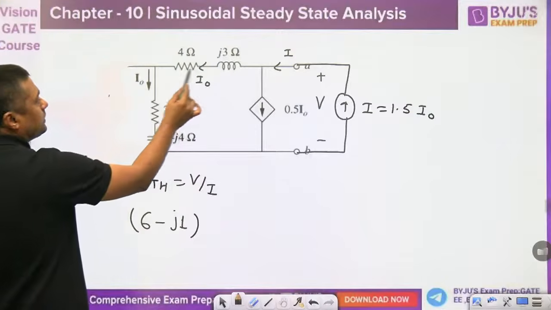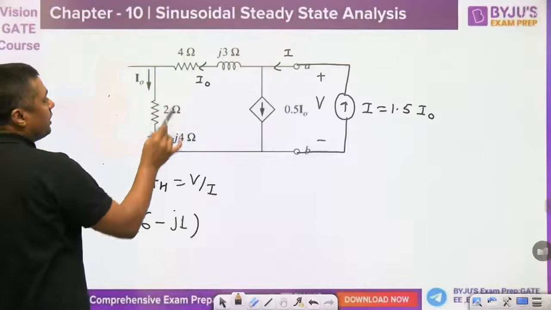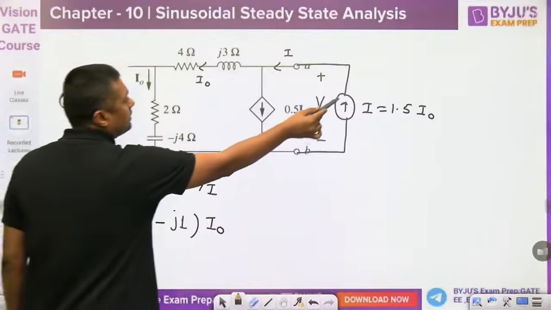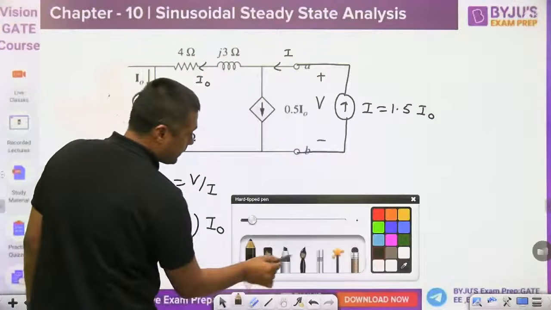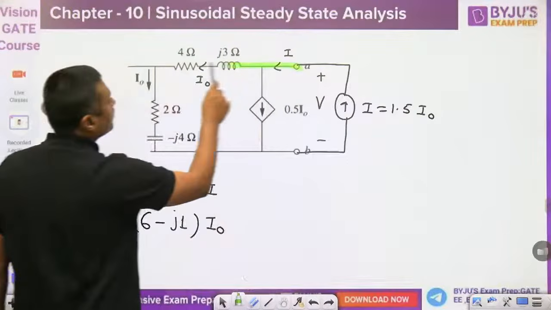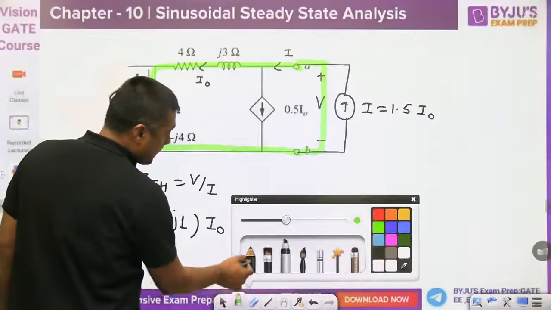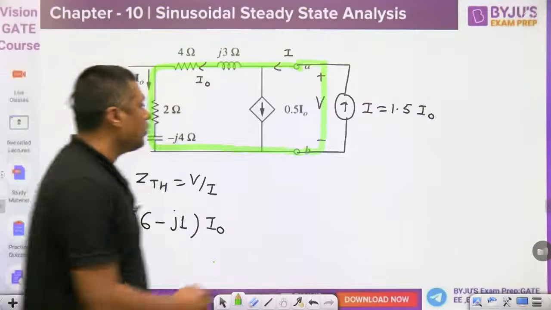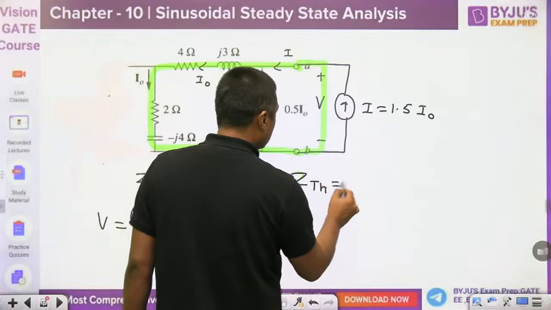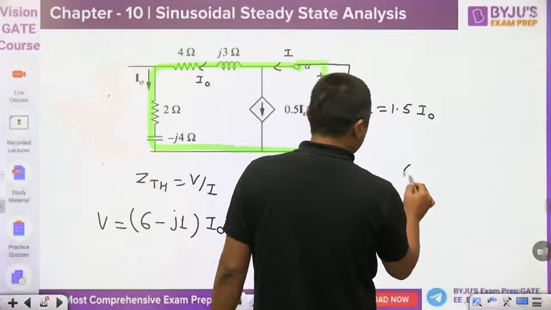This is the I naught, and then this will become (6 minus j1) into I naught, and that is what V. Already I have applied the KVL from this point to this point, and I is equal to 1.5 I naught. So what is the ZTH going to be? V by I. So what is the V? (6 minus j1)